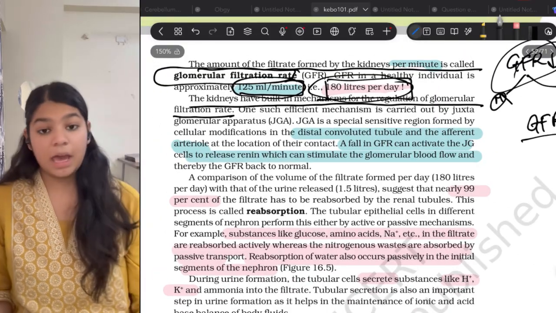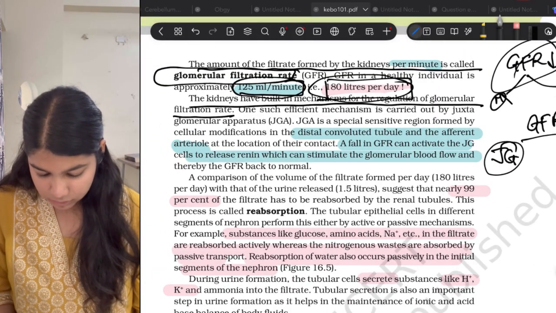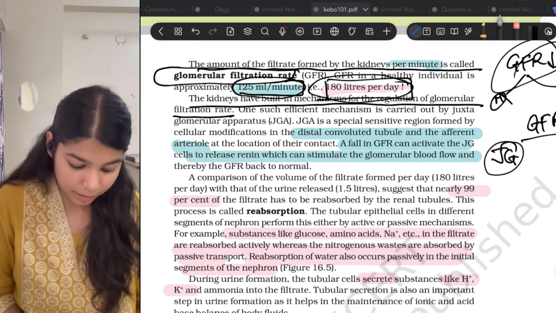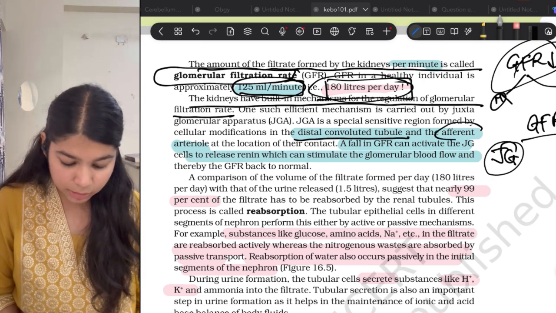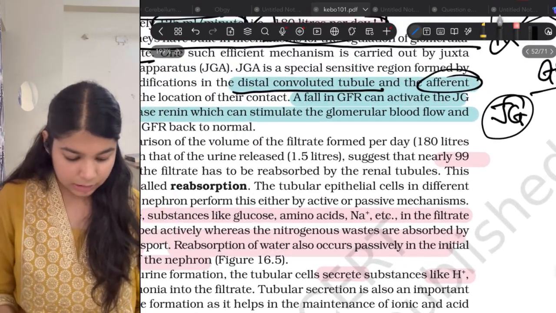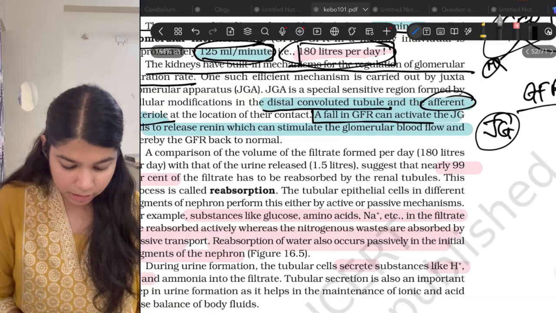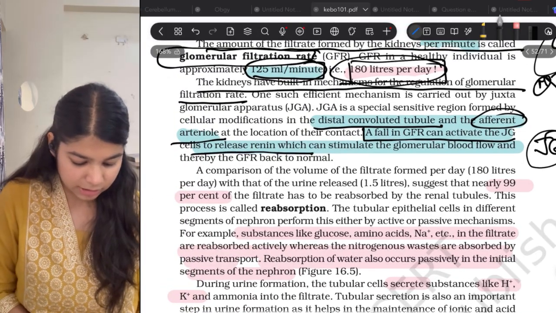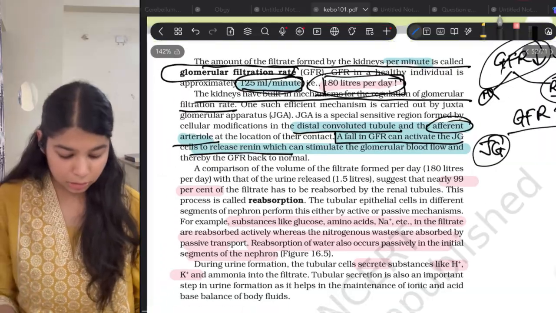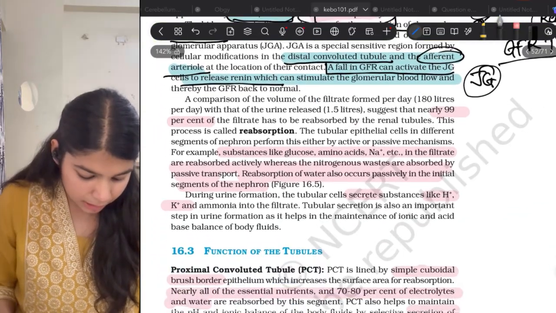Now JGA apparatus or JG cells. JG apparatus is the juxtaglomerular apparatus. It is formed by cells of the distal convoluted tubule and the afferent arteriole. Okay. Now, a fall in GFR can activate the JG cells to release renin. I said it here. Now, how this mechanism works, we will do it later.